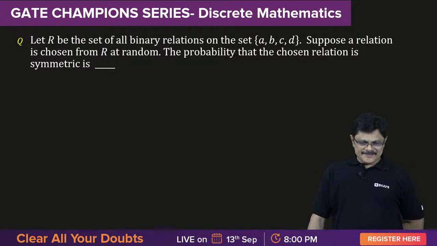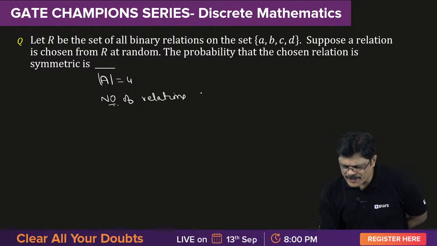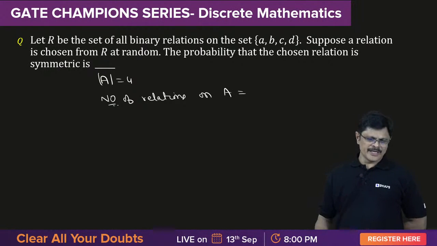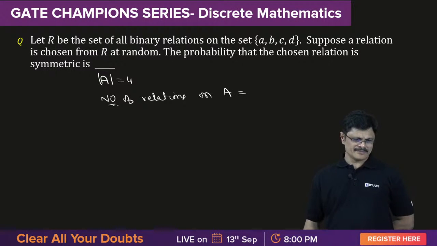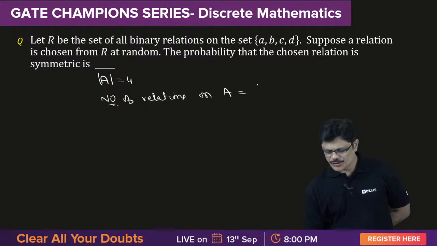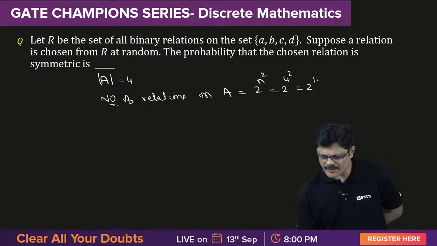Who is answering this? So, set A is containing 4 elements. How many relations are there on A? Number of relations on A. How many relations are there on A? Two power n square, which is 2 power 4 square, that is 2 power 16.